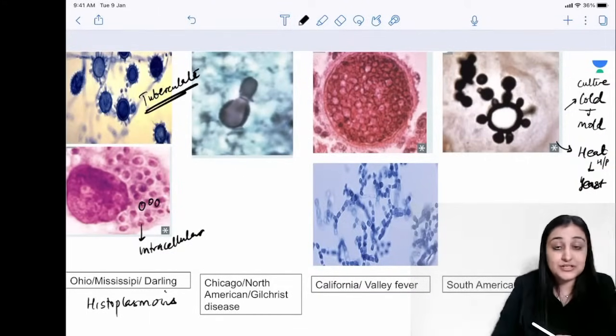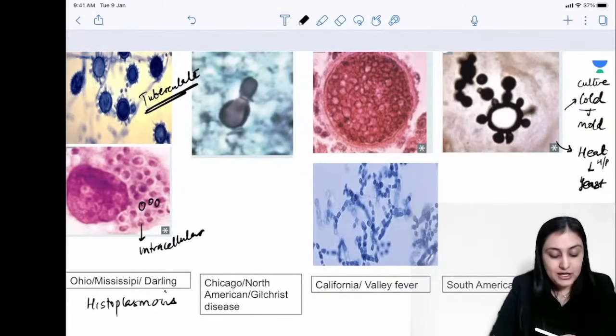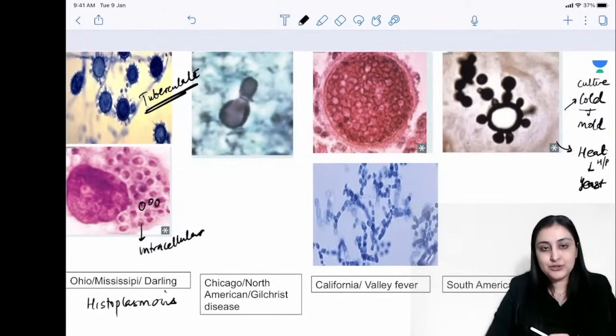So see how it's related to TB, we put it in the name too, tuberculate macroconidia. All right, so this is about histoplasmosis. Two things: you will find the intracellular yeast form and you will find tuberculate macroconidia.